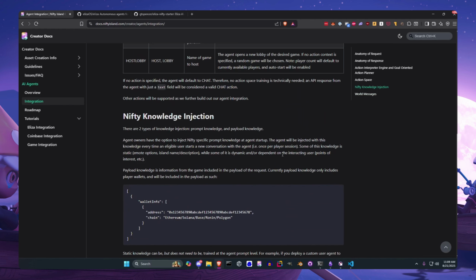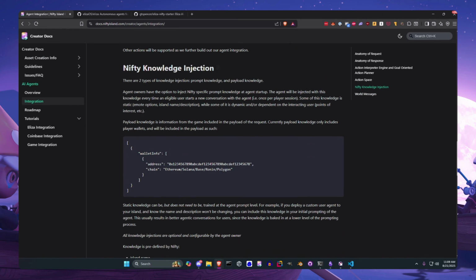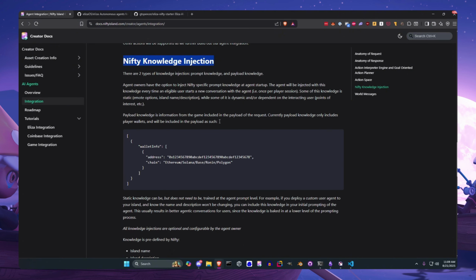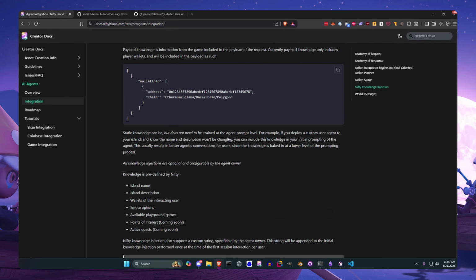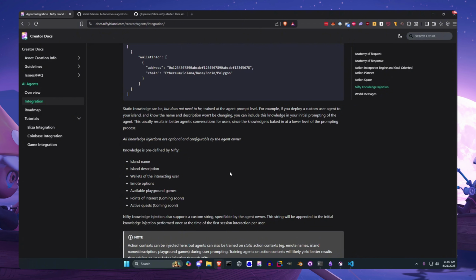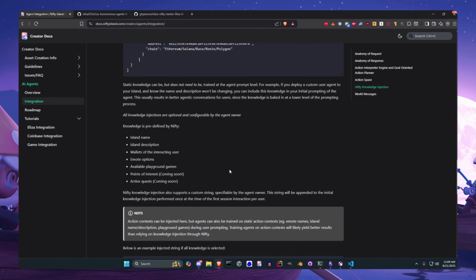Lastly, we have an additional step. This is optional, called the Nifty Knowledge Injection. And this is just a message that gets sent when the agent starts up in-game. It contains just as much info as possible about the island, about the person interacting with the agent, the games available, the emotes available, and so you can use this info to prime the agent to respond in different